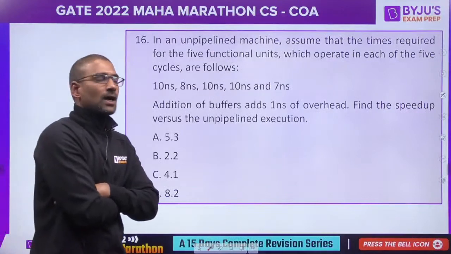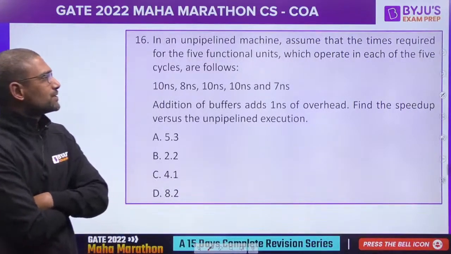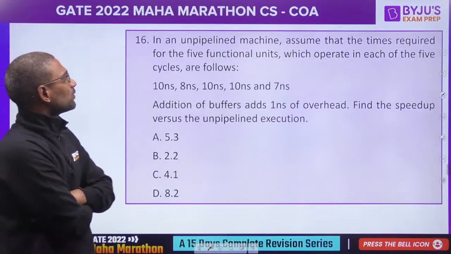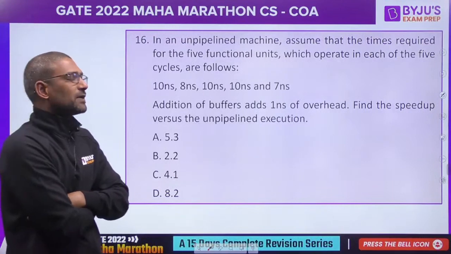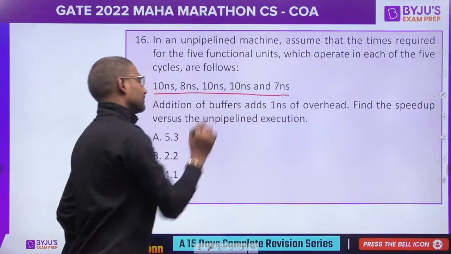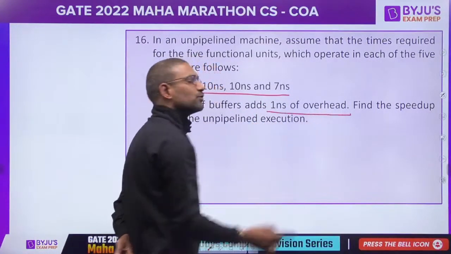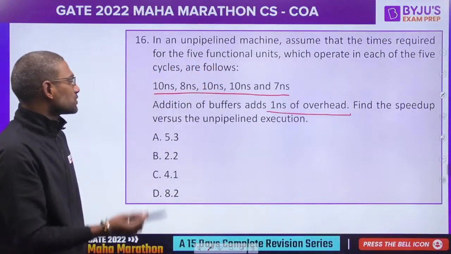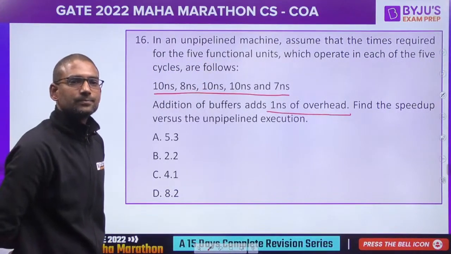In an unpipelined machine, assume that the times required for the 5 functional units which operate in each of the 5 cycles are so and so. Addition of buffers adds 1 nanosecond overhead. Find the speedup versus unpipelined execution.